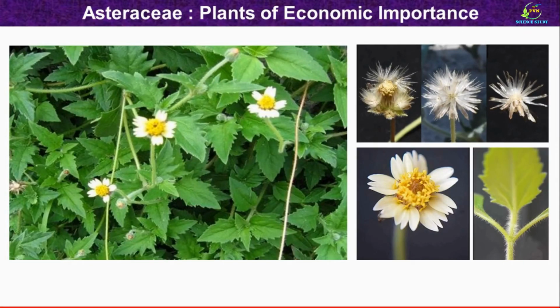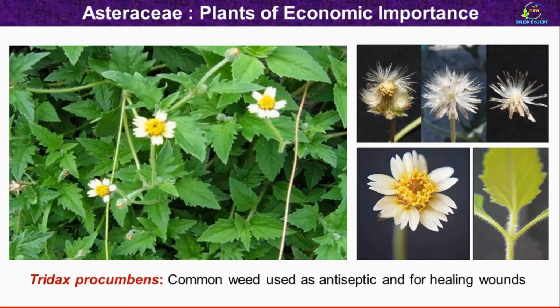Then this is also a familiar plant to you. Botanical name of the plant is Tridax procumbens. This is an actual photograph of the common weed. This is the inflorescence of the plant. Here the species name is procumbens because on the stem as well as on the leaves we can see small hair-like structures. This is a very common weed used as an antiseptic for healing wounds. In Marathi, it is also known as Dagadpala as well as Zakham Jodi and Tantani.